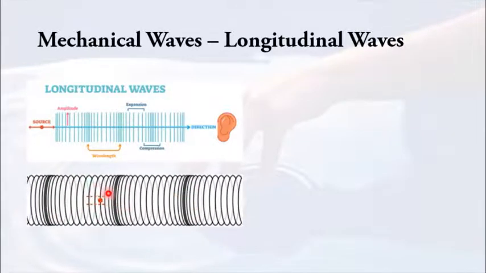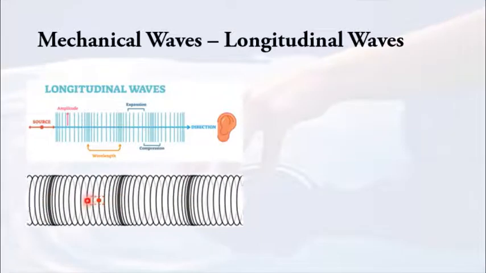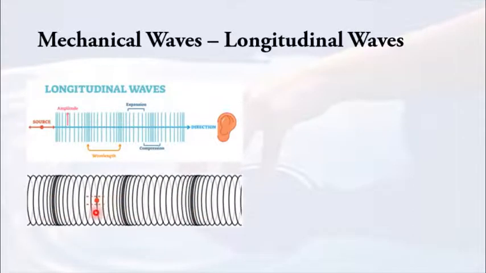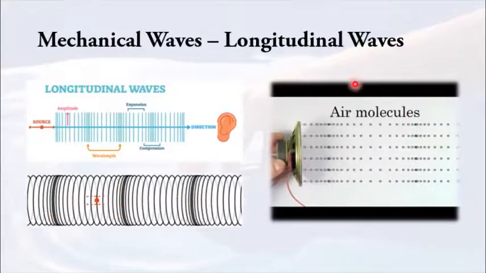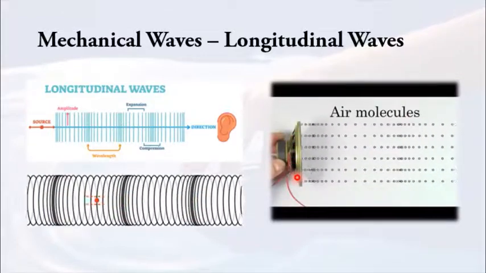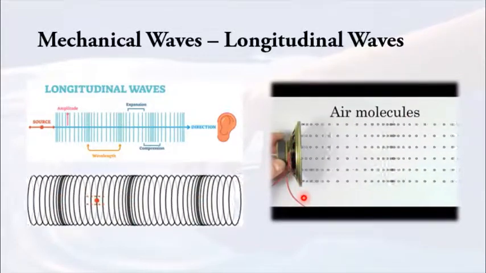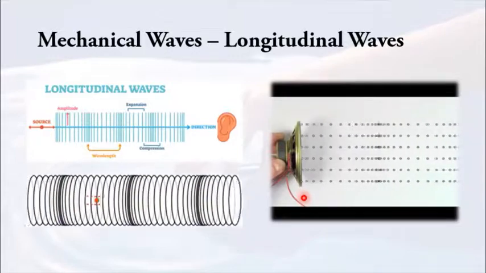But if you look at these particles, this particle is just oscillating back and forth around its equilibrium positions. It's just moving back and forth, but it's not a great distance. It's just a small distance from its equilibrium positions. One of the examples in our daily life would be a speaker. We can't see the sound being generated by it, but we can hear it.